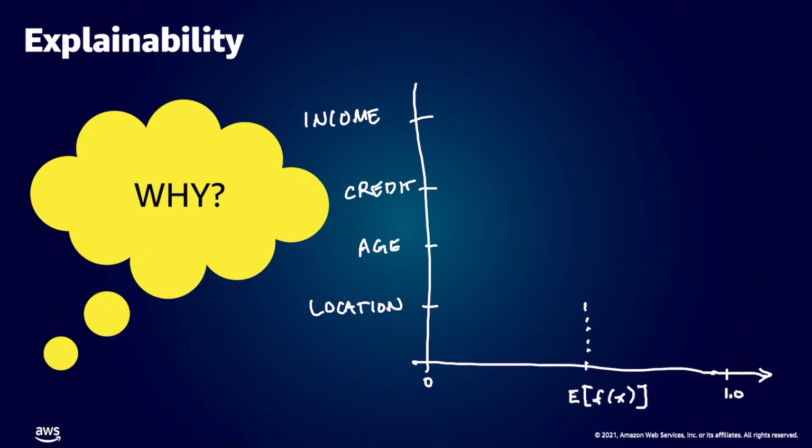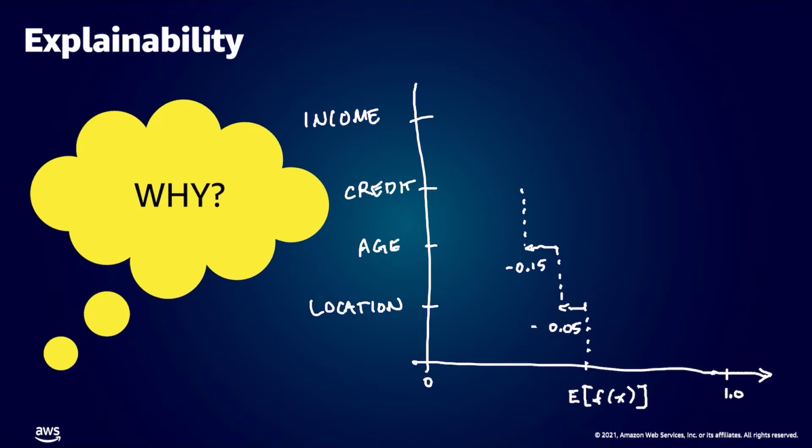And we look at the individual contributions of each input variable. Location had a negative contribution of 0.05. Next, we come up to age. Age also, in this hypothetical example, had a negative contribution of 0.15.